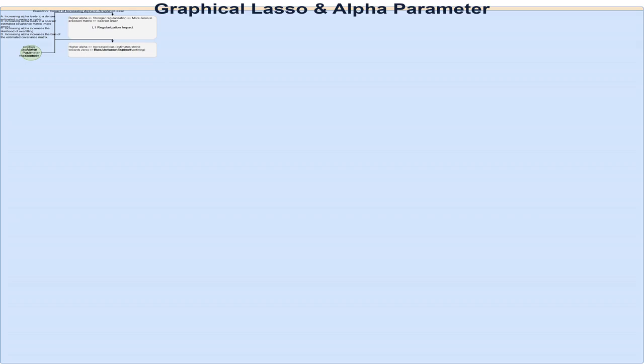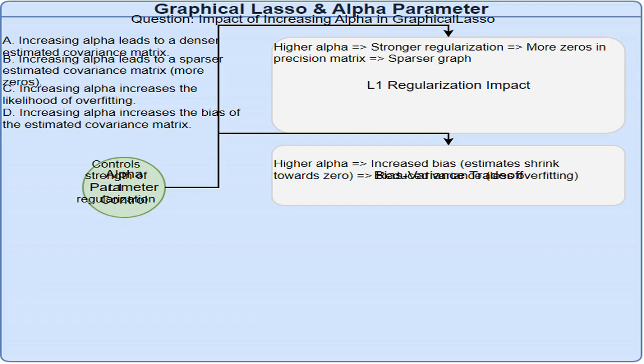This is the core question, Vamsi. We're exploring how increasing alpha in the scikit-learn graphical lasso impacts the results. The key here is to understand that the alpha parameter directly controls the sparsity of the resulting covariance matrix. This sets the stage. We're using the graphical lasso algorithm, a powerful tool for estimating a sparse covariance matrix, and alpha is a hyperparameter, meaning it controls how the algorithm works. It is a tuning parameter we can adjust.